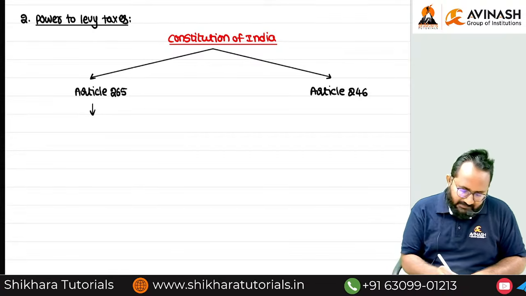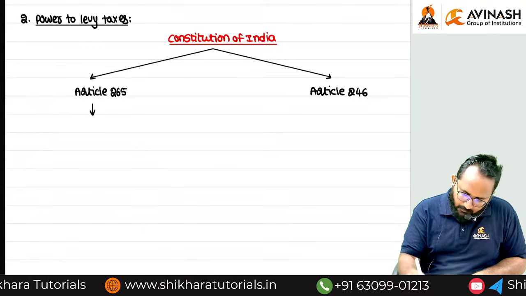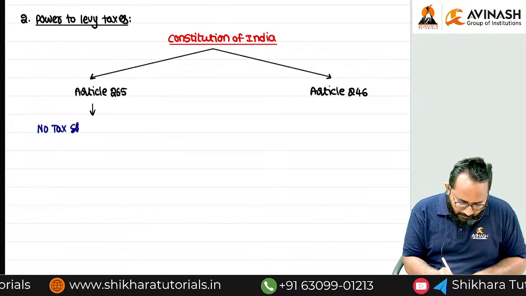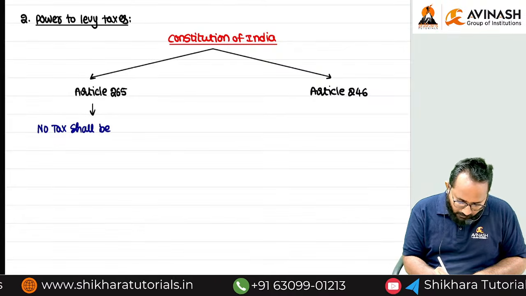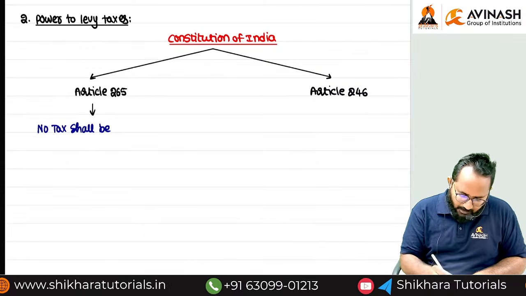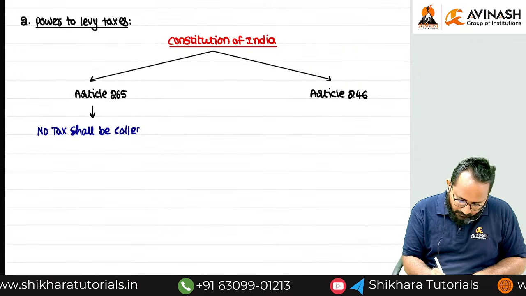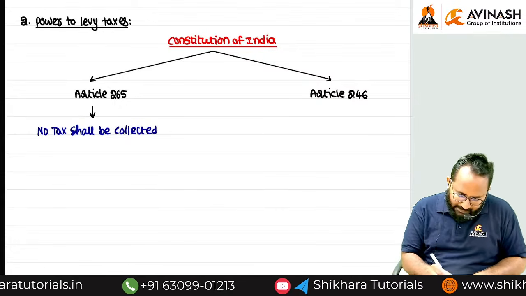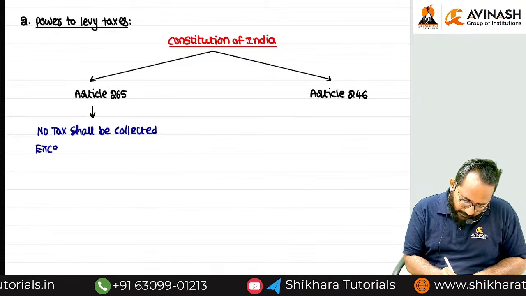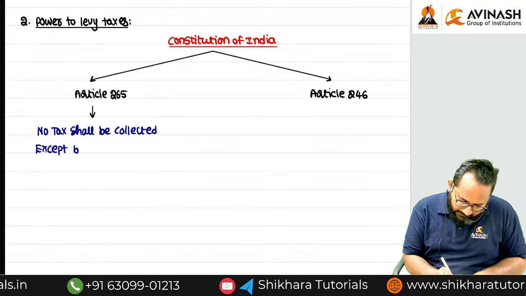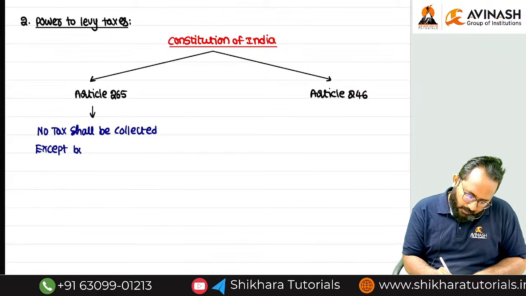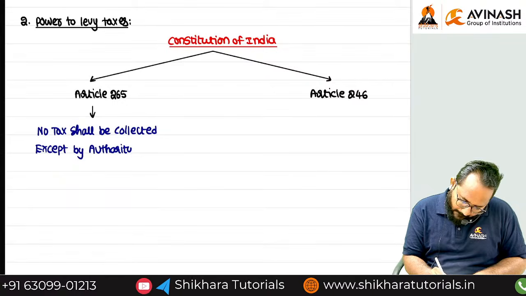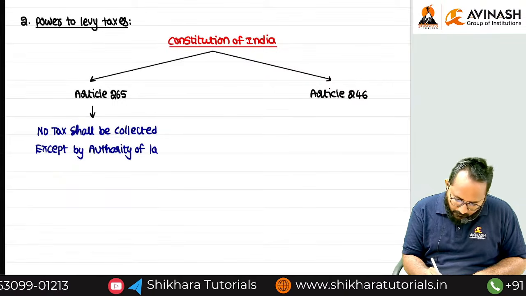Article 265 is clearly saying that, tell me ma. No tax shall be levied or collected except by authority of law.